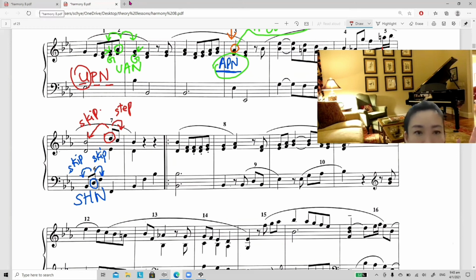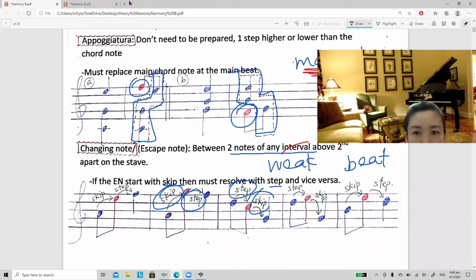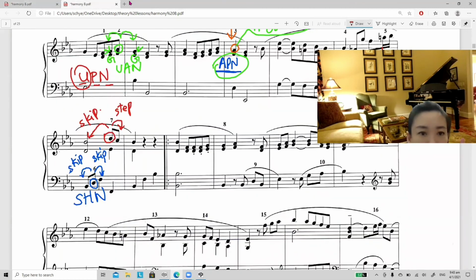When you come to second type, you need to consider whether this is a main or weak beat. Main or weak beat. And this note is at the main beat. Okay, since this is at a main beat, we can assume this to be Appoggiatura first.